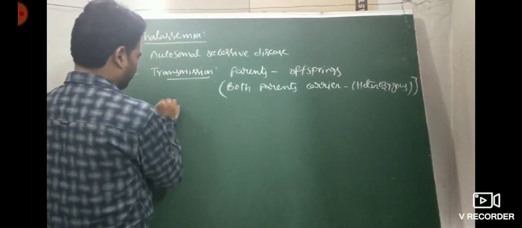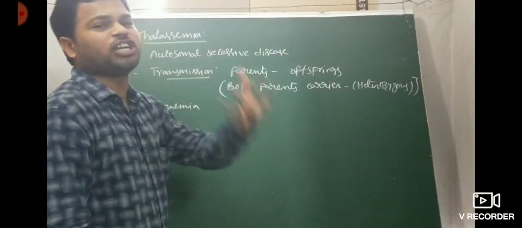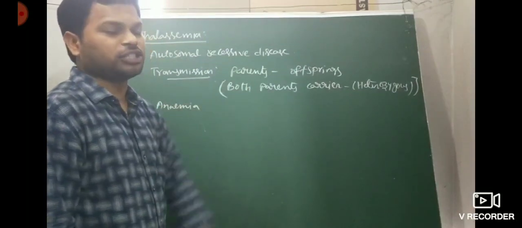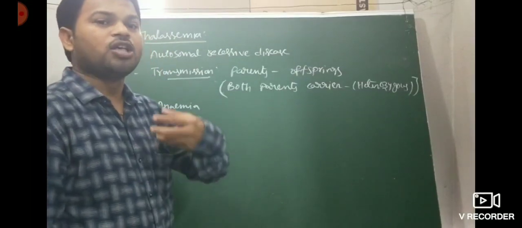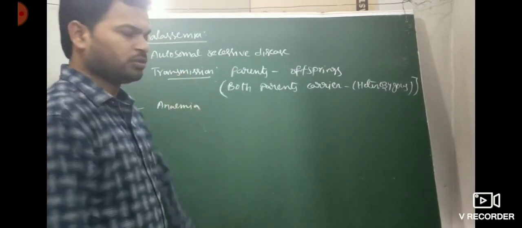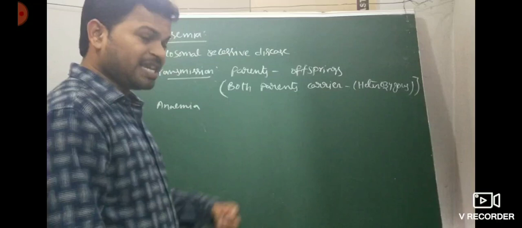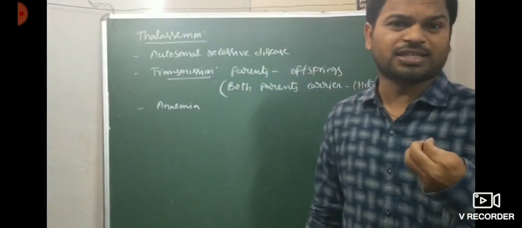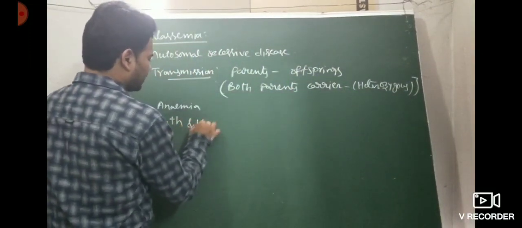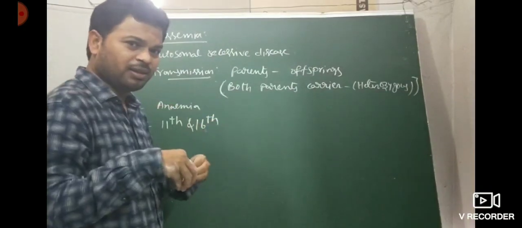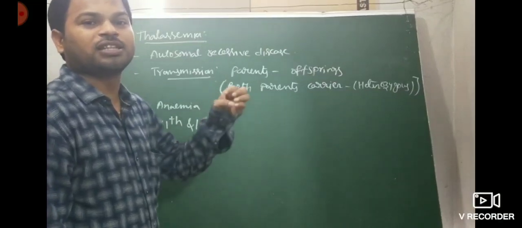This is also nothing but anemia. What type of anemia? Thalassemia is a quantitative anemia. Sickle cell anemia is a qualitative anemia. That will be important. So how is thalassemia caused? By changes in the genes present on the 11th and 16th chromosomes. Then thalassemia disease comes.